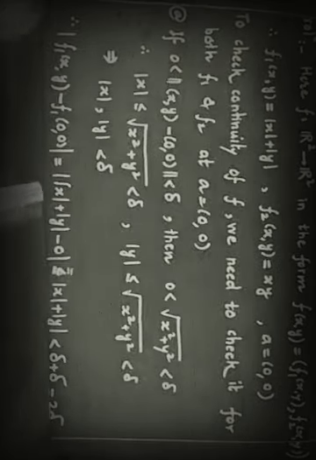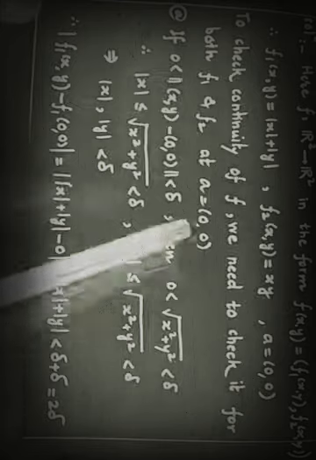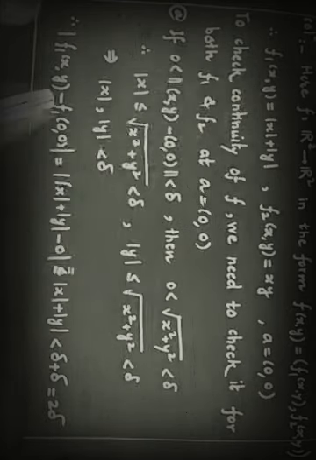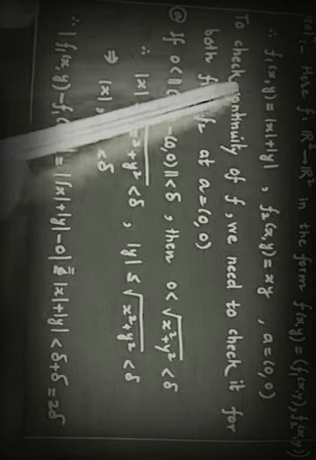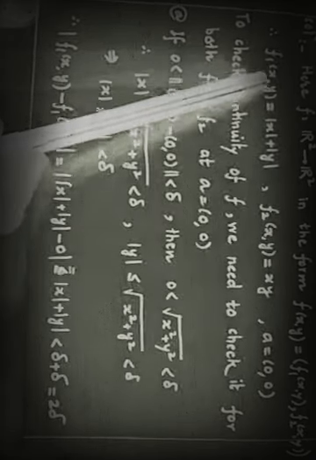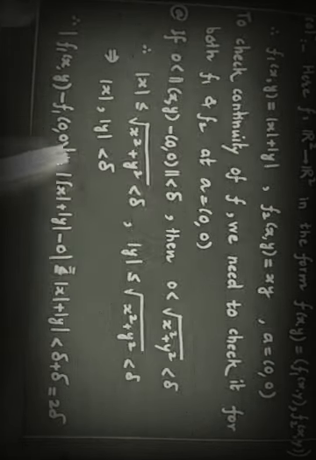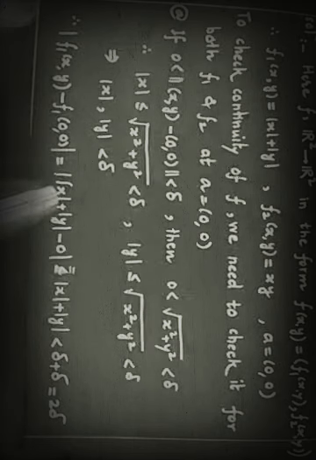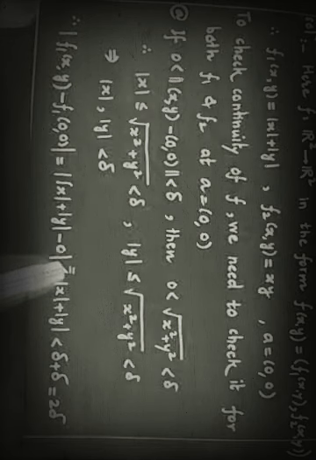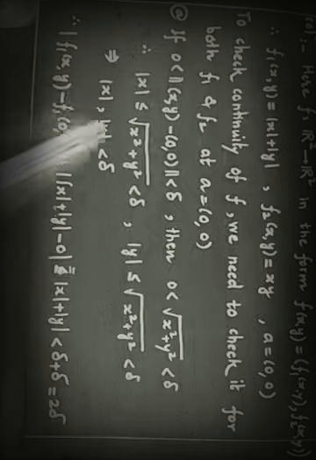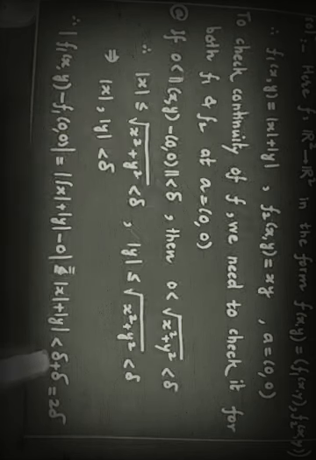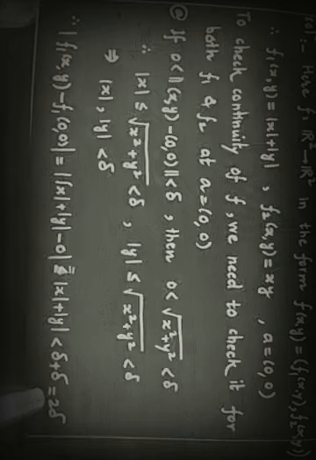So what will happen to the first function, f1(x,y) minus f1(0,0)? f1(x,y) is this. When I take x equal to 0 and y equal to 0, it will be mod of 0 plus mod of 0, so it will be 0. So f1 at (0,0) is 0. So the value of f1(x,y) minus 0 is equal to mod of x plus mod of y only. But mod of x is less than delta, and this is also less than delta, so this is strictly less than delta plus delta, equal to 2 delta.